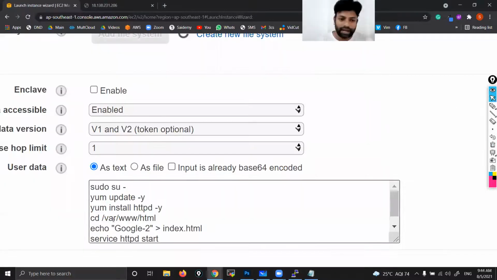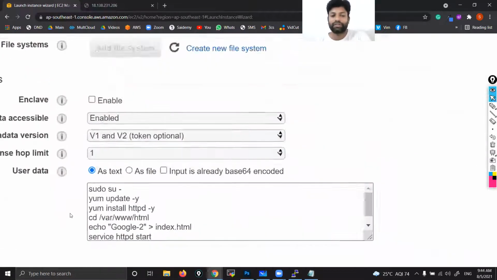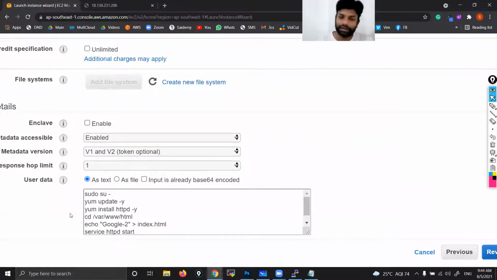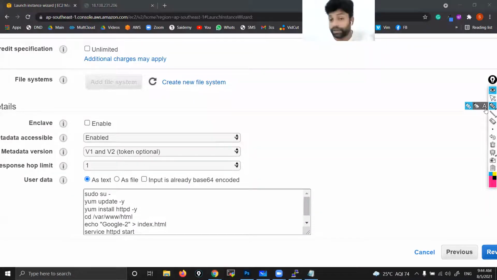But now these lines, we are not running on the Linux command prompt. We are running on some white screen, some background screen. So right now AWS is considering these things as plain text. But I want AWS to consider them as Linux commands.